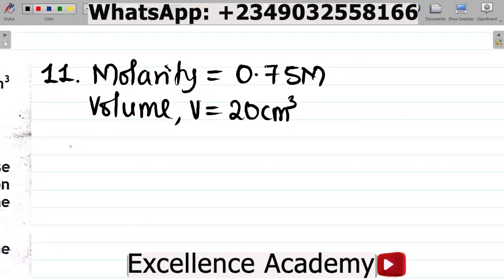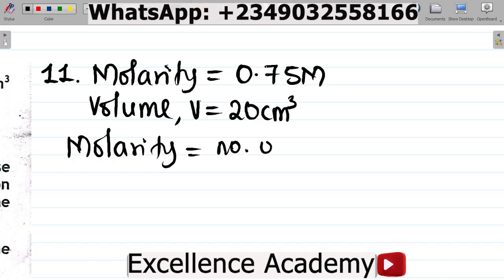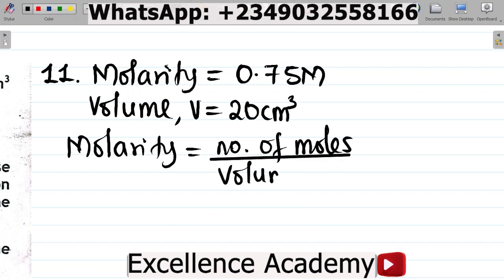The first thing is that I want to record that molarity is simply the ratio of the number of moles all over volume. Now, notice that molarity is measured in mole per dm cube, the number of moles is in mol, and the volume is measured in decimeter cube, not centimeter cube.